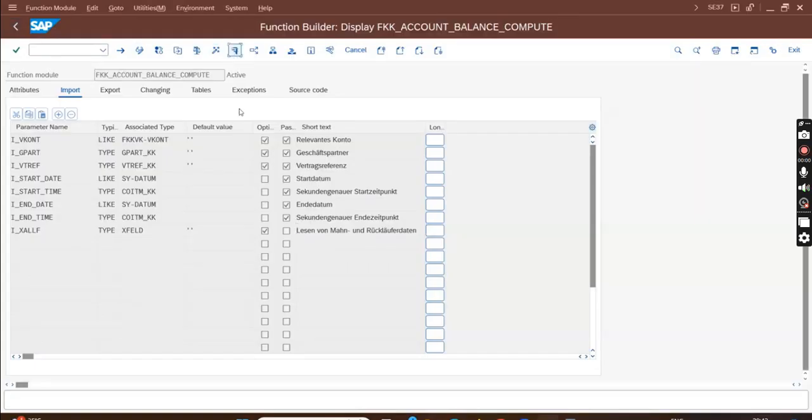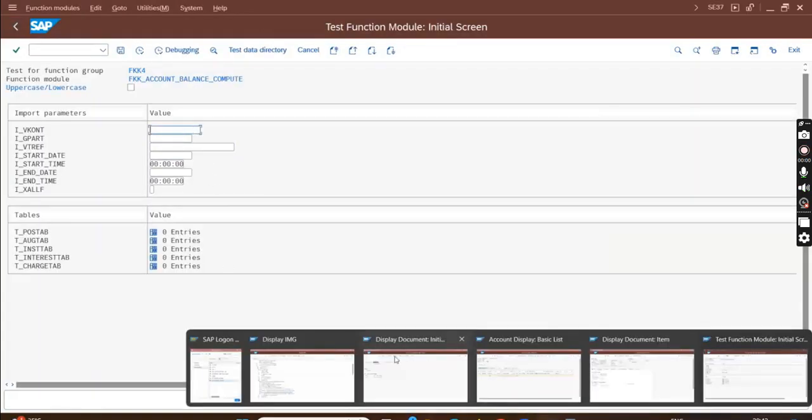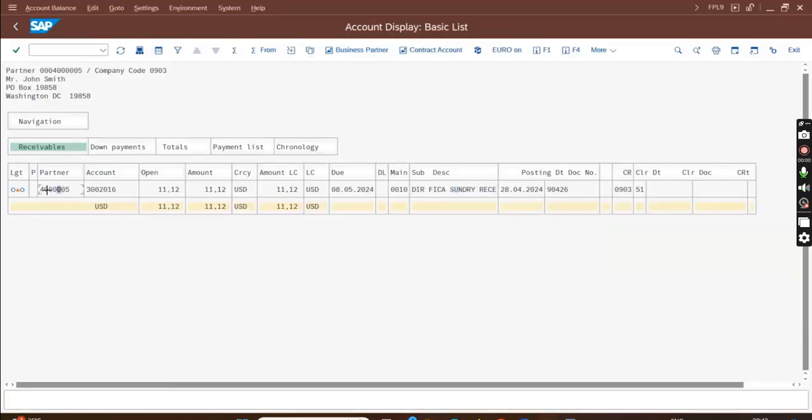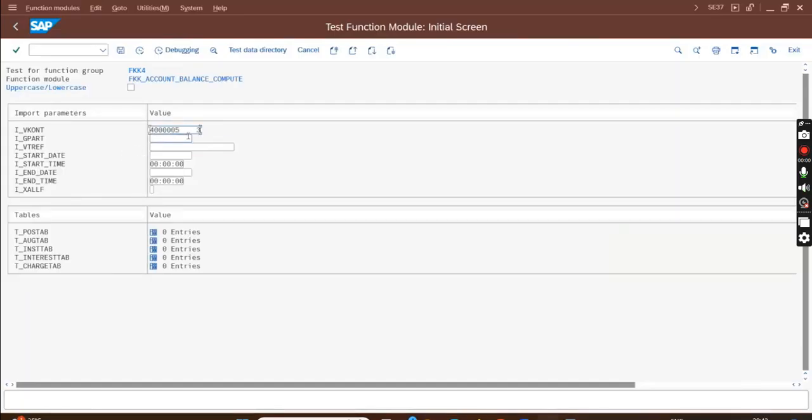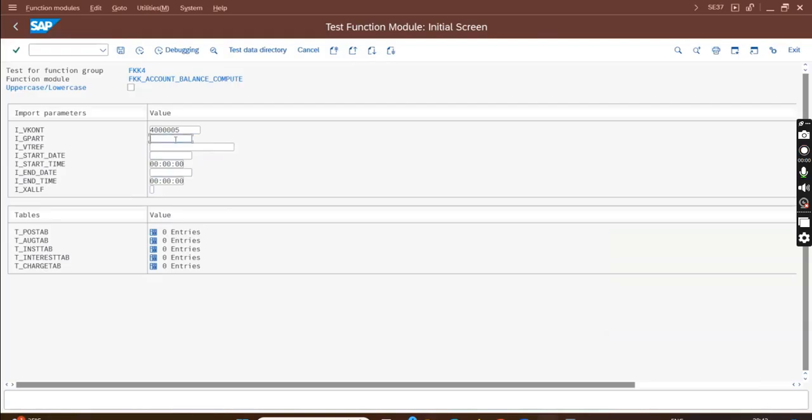So let's run the BAPI with this checkbox. I will execute the BAPI. Oh, it does not propose, so I will again copy the contract account, start date, end date 28/04/2024, and time 23.